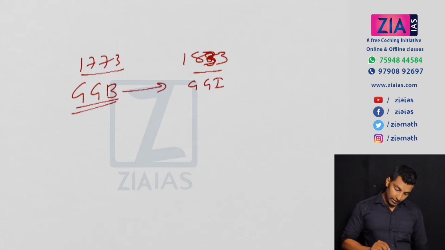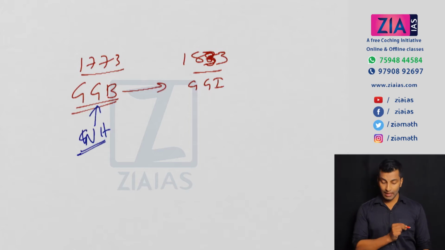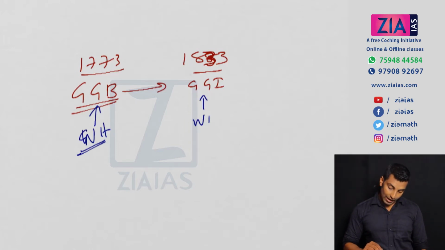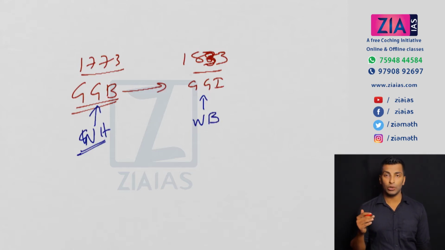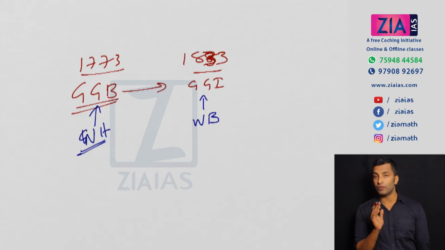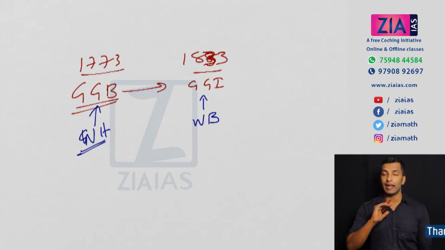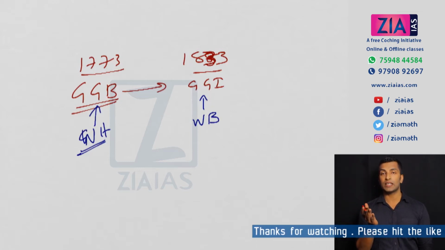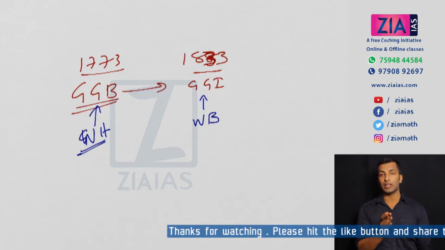The first Governor General of Bengal was Lord Warren Hastings, and the first Governor General of India was Lord William Bentinck. The last Governor General of Bengal was also Lord William Bentinck, because during his time this act came. When the act came, the post of Governor General of Bengal was abolished and the post of Governor General of India was created. So obviously he became the first Governor General of India and the last Governor General of Bengal.